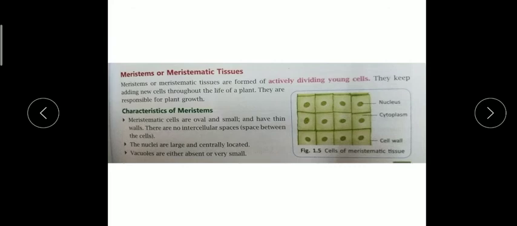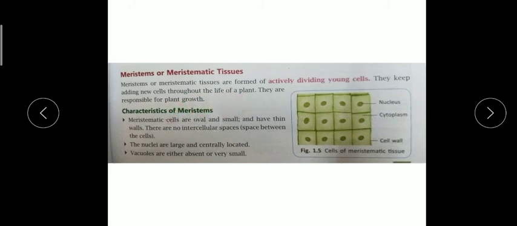First underline this part given on the page: meristems, also called meristematic tissues. They are made up of actively dividing young cells, and from the meristematic regions only, plant parts like roots, stem, leaves and branches divide. They keep adding new cells throughout the life of a plant.